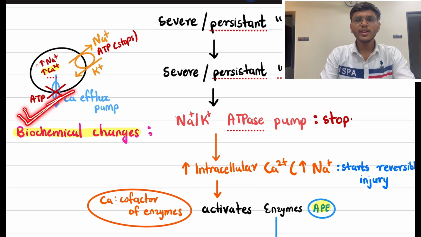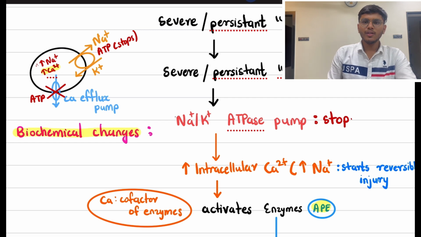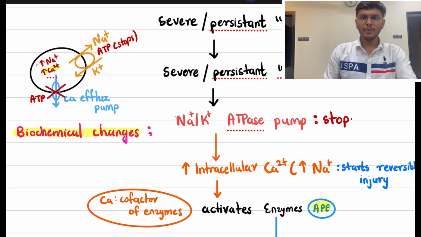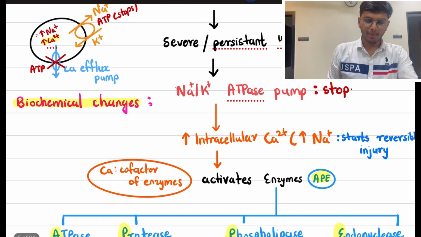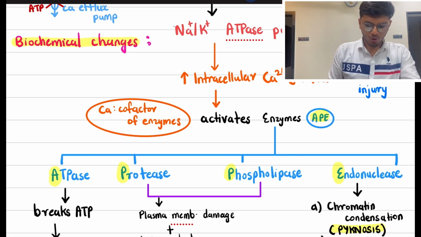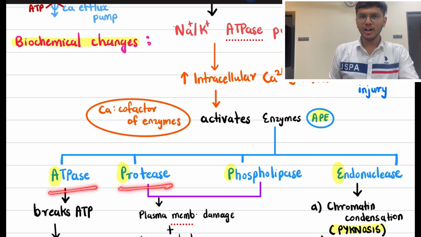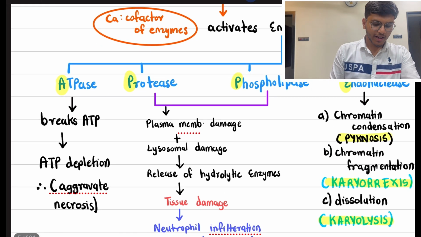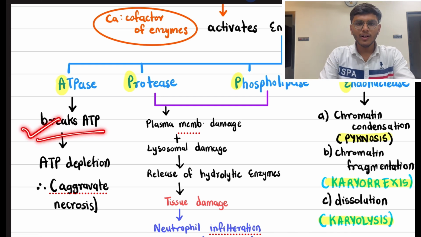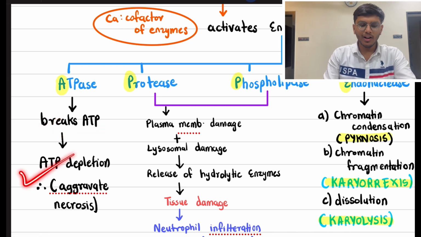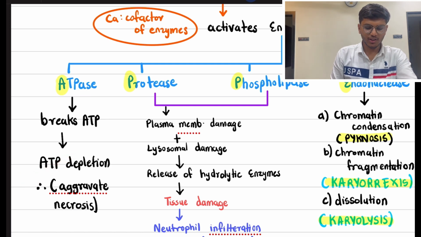So due to the increase in intracellular calcium, it activates enzymes. As calcium is a cofactor of many enzymes, it activates mainly the APE enzymes. APE is a mnemonic for learning the names of the enzymes: ATPase, protease, phospholipase, and endonuclease. So what does ATPase do? ATPase breaks down ATP. Due to the breakdown of ATP, there is depletion of ATP, which leads to aggregative necrosis.